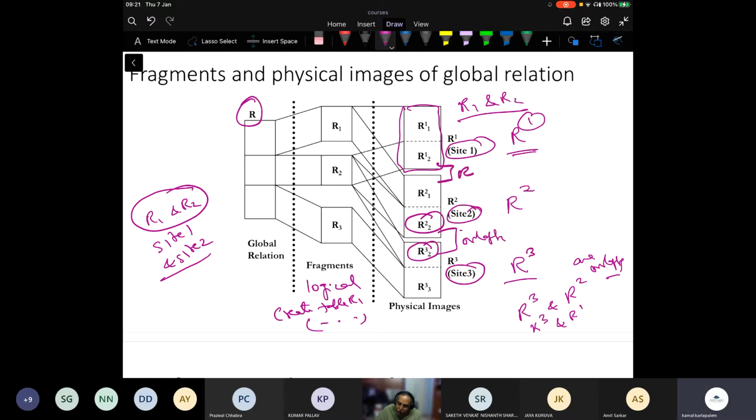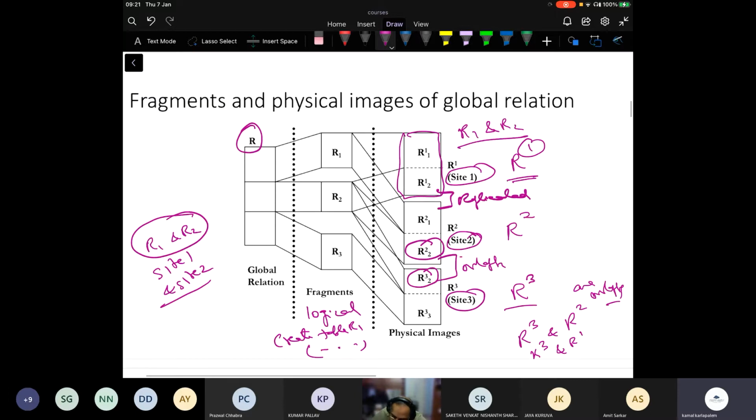These are replicated. The important point here is, one thing that people might say is, why don't you go directly from here to here, right? I can take a fragment and directly allocate it at a certain site. Why go through this process of fragmentation?